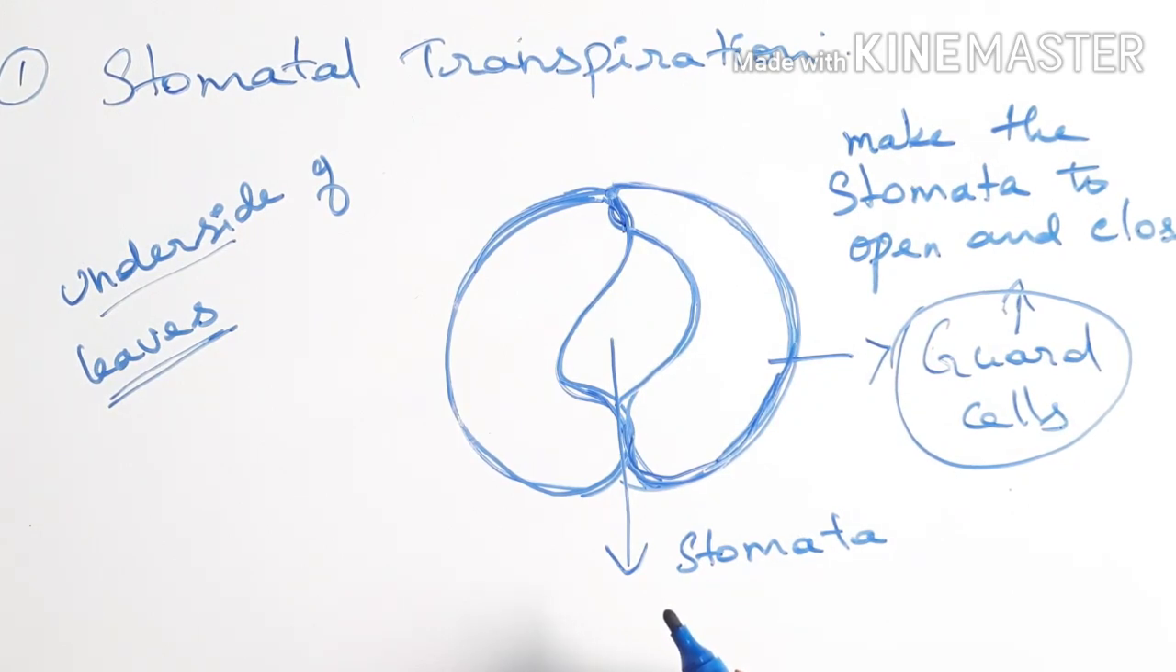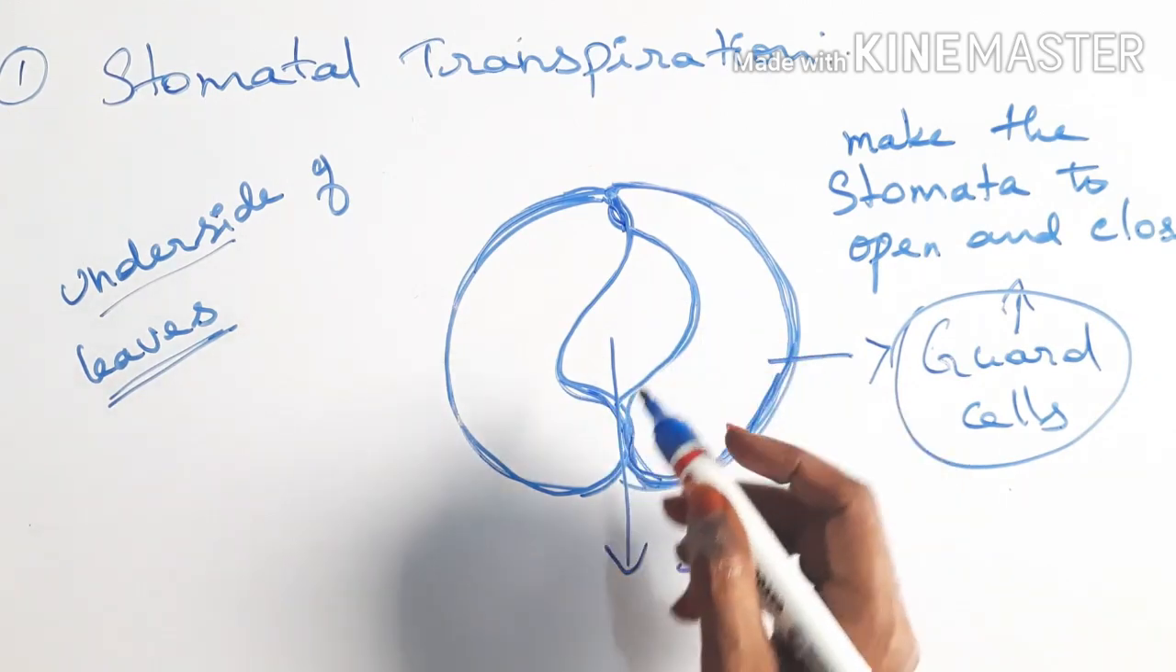The plant will lose more water than the normal level. If the plant is losing water by transpiration more than the normal level, what happens to the plant? The plant starts to die. So this is how stomatal transpiration affects the process of ascent of sap.